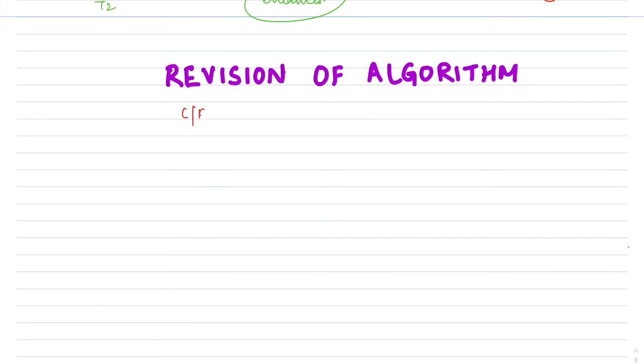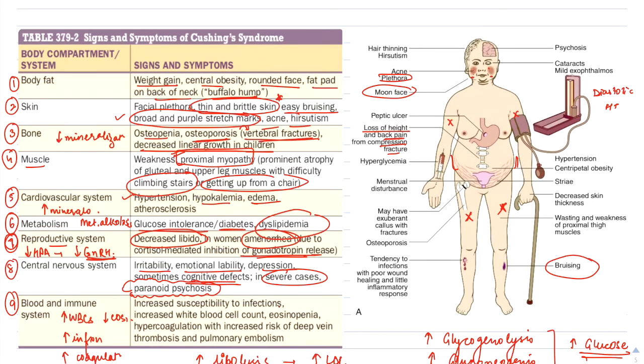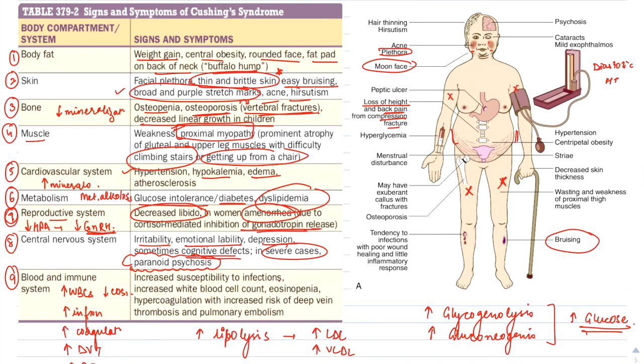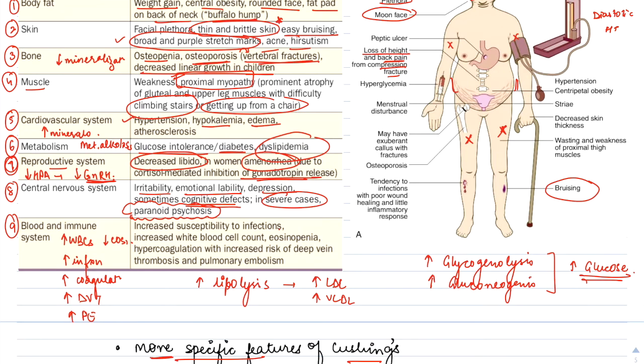So if the patient has clinical features that are suggestive of Cushing's, as we have already seen, like hair thinning, presence of hirsutism, mental irritability, depression, and emotional lability. In severe cases, the patient has paranoid psychosis as well, presence of acne, moon-like face, facial plethora, presence of peptic ulcers, loss of height, osteoporosis, osteopenia, menstrual disturbances, hyperglycemia, diastolic hypertension, hypokalemia, purple broad striae, easy bruisability, thin skin, and proximal myopathy.